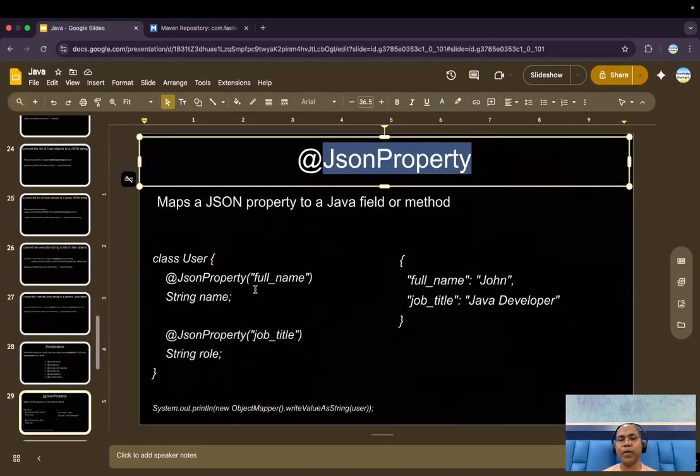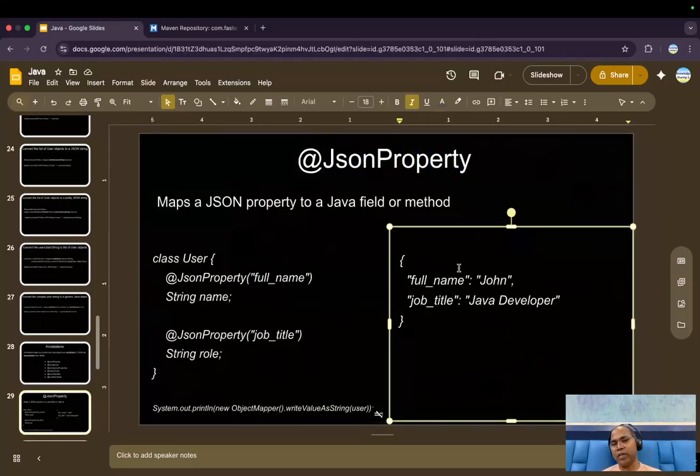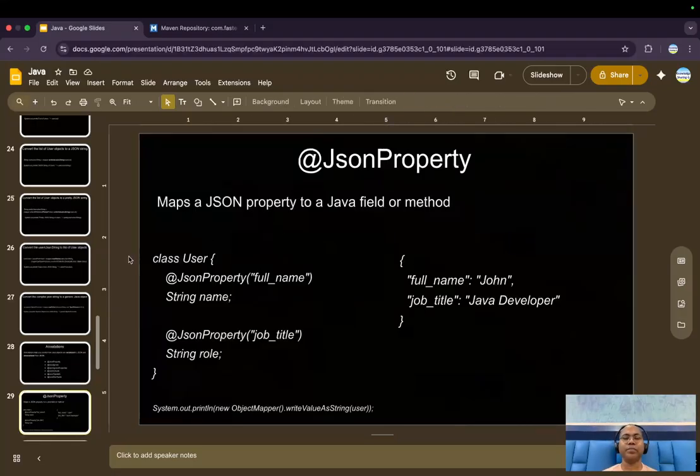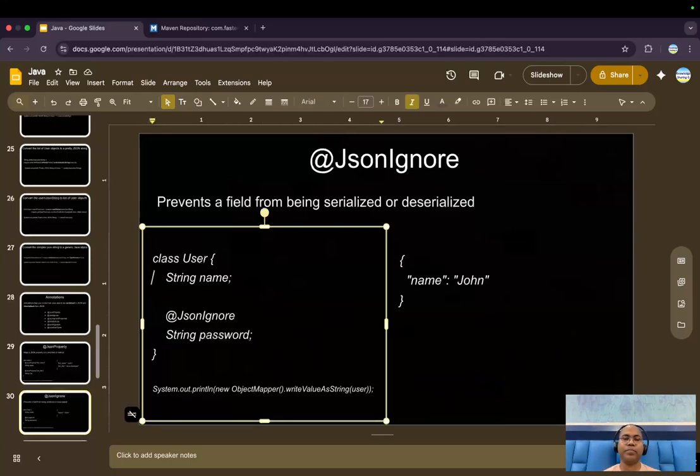JSON property helps us ensure that whenever a Java object is converted to JSON, these are the attributes that become part of the JSON.